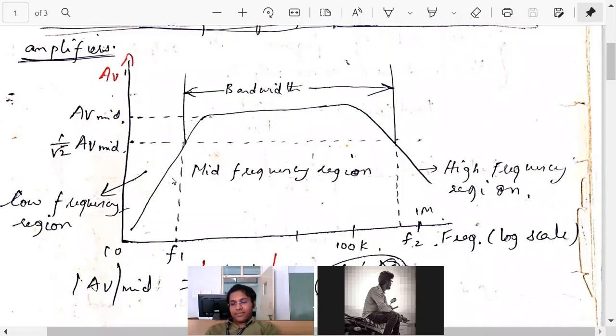Higher minus lower. That is bandwidth. Higher cutoff frequency minus lower cutoff frequency is actually bandwidth. Okay. Good. Like this, I want everybody to answer. So to get bandwidth, we should know what is the lower cutoff frequency and the higher cutoff frequency.